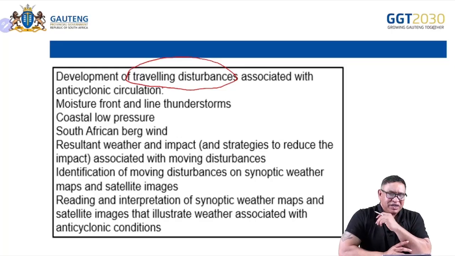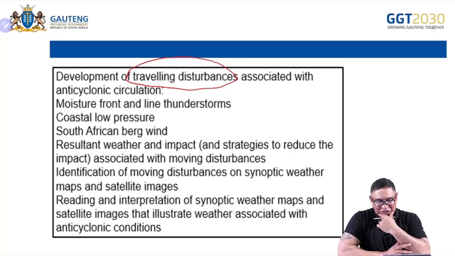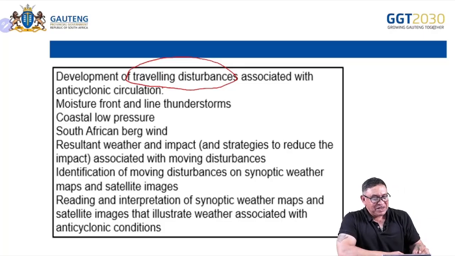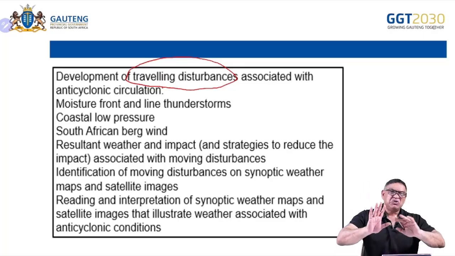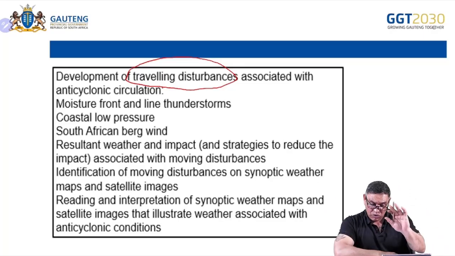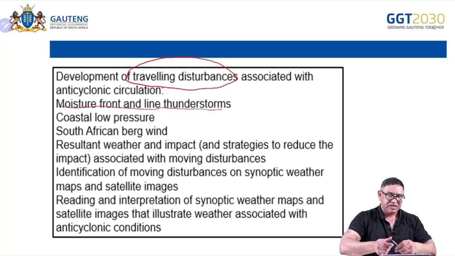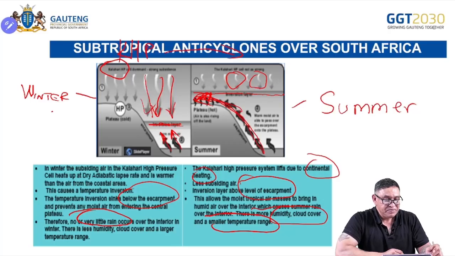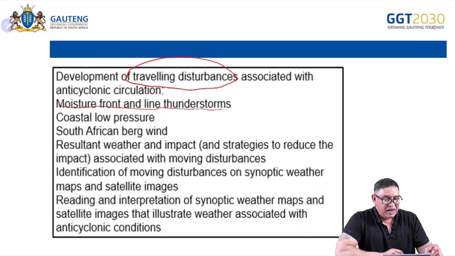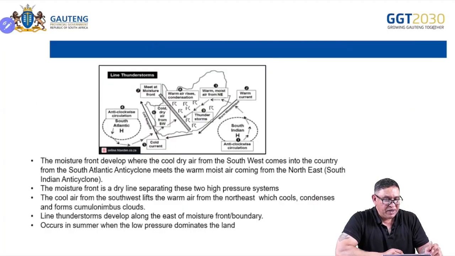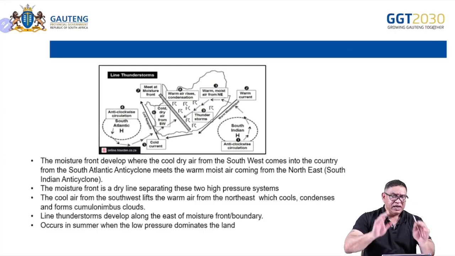So the one I'm going to touch on first, your favorite, is the moisture front and line thunderstorms. Okay, I know it's your favorite. And we're going to keep it simple, so that we don't get into unnecessary detail. We need to focus on the moisture front and line thunderstorms first.